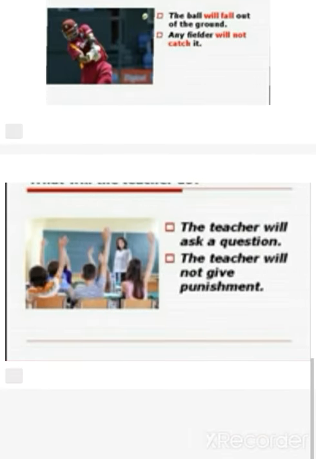I hope you have understood it because it's too easy, and with your minimum or maximum practice you can learn all these tenses. Students get too confused about these sentences, how to make them and how to convert them into negative and interrogative. These are too easy. You just have to remember two to three things in your mind and start working on it, and inshallah you will have a grip on it with maximum practice, because practice makes a man perfect.